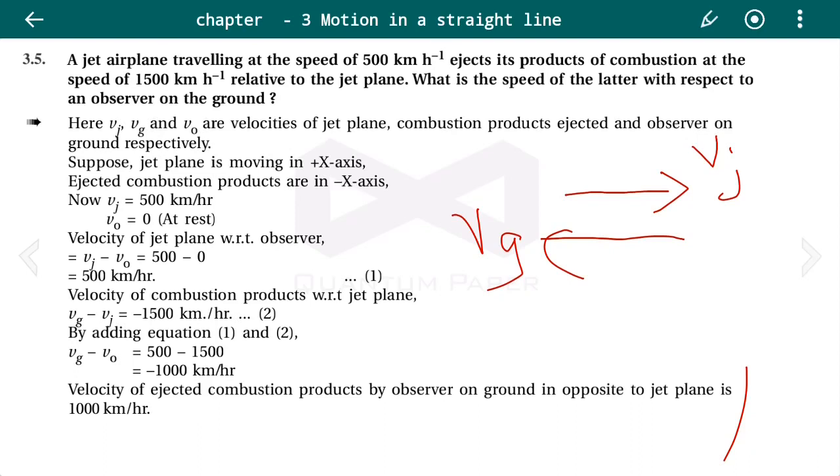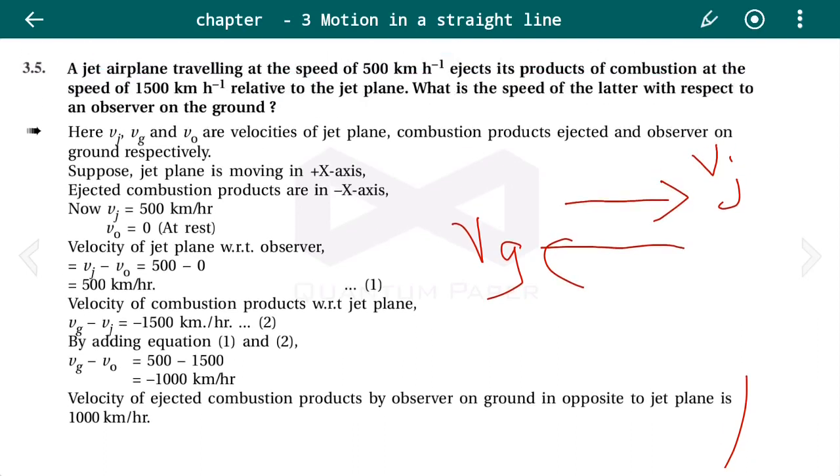An observer on the ground is observing the jet plane that is moving along the positive x-axis, and he observes that the combustion gas ejected from the jet plane is along the negative x-axis.